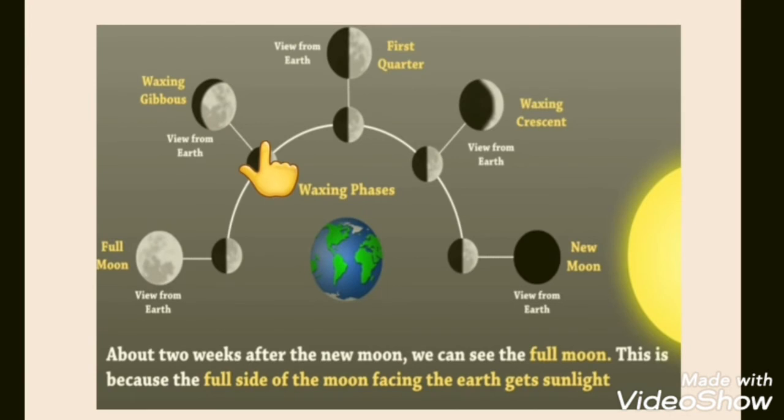Now students, as the moon moves further, making a round towards the earth, rounds around the earth, so the people of the earth can see the full part of the moon. This full side of the moon we call full moon. Now this whole part is called waxing phases. Now we will move to waning phases.